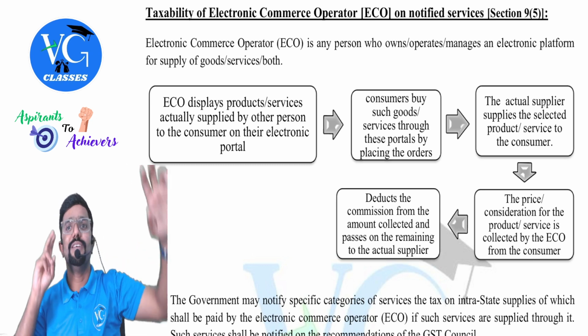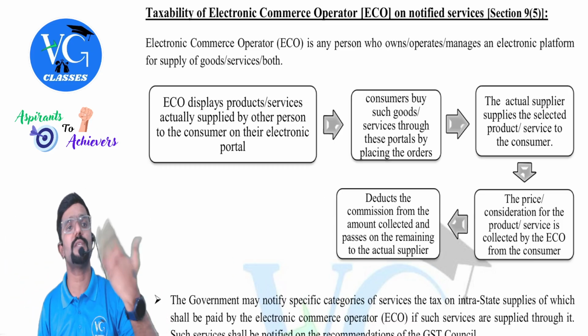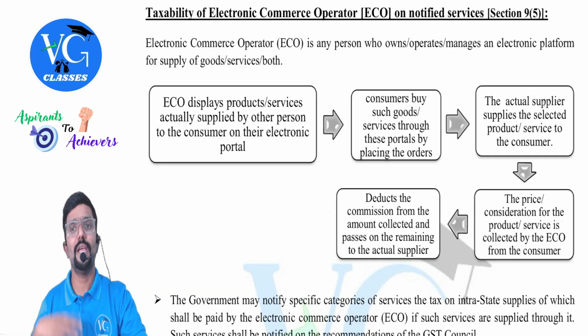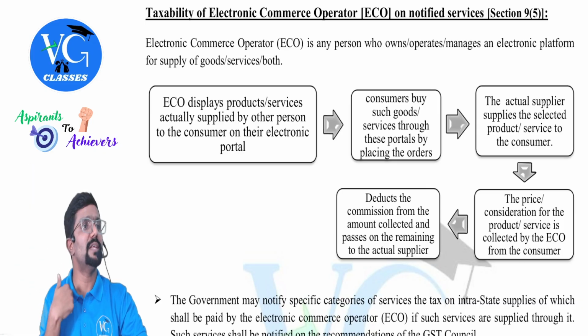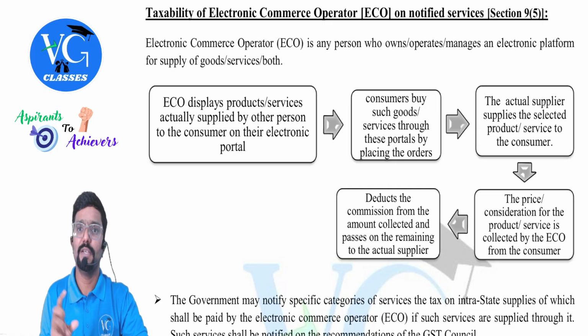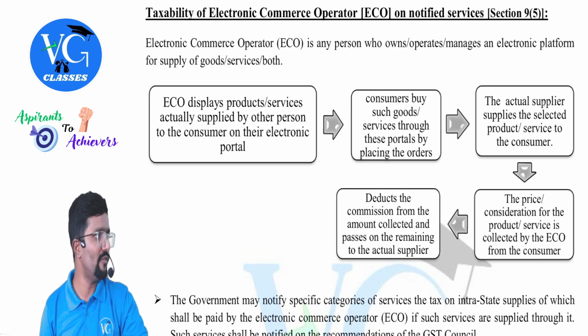They will charge 20, 30, 40%. It depends on the agreement between the actual supplier and Amazon. Assume they are charging 30% commission. So they will deduct 300 and give me the balance 700. For me, the sale value is actually 1,000 only. But the 300 rupees I can claim as expenses, commission, platform fee.